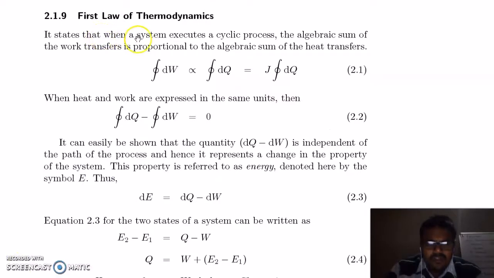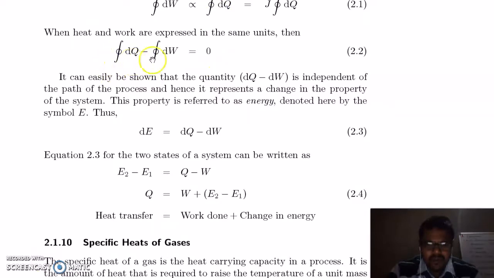First law of thermodynamics states that when a system executes a cyclic process, the algebraic sum of work transfer is proportional to the algebraic sum of heat transfer. So you can write in this form. It can be easily seen that the quantity dQ minus dW is independent of the path of the process, and hence it represents a change in the property of a system. So this property is referred to as energy, denoted by E.